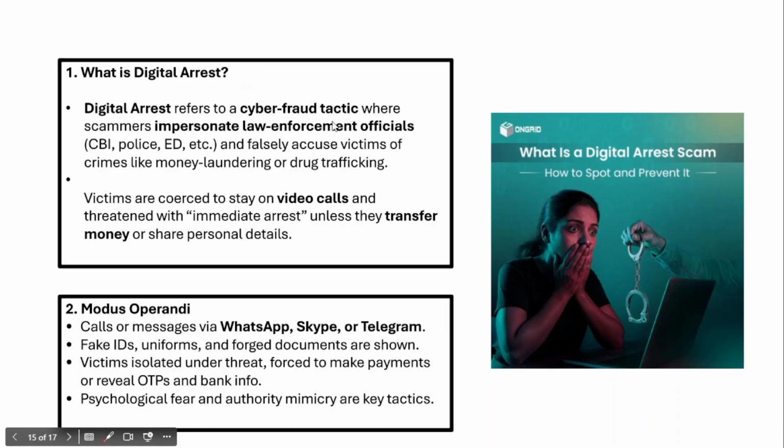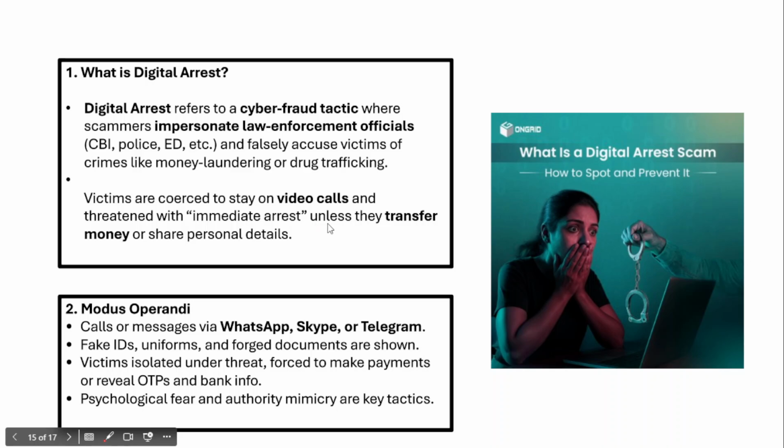Digital arrest refers to a cyber fraud tactic in which scammers impersonate law enforcement officials, including CBI, police and ED, etc. In fact, the scammers or fraudsters call an individual impersonating CBI officials, police officials, ED officials, and they ask for a large sum of money. And they also falsely accuse the victims of crimes like money laundering, drug trafficking, human trafficking. They create fear in the minds of the victims, and they extract a large amount of money from the victims. Most of the victims are elderly individuals.